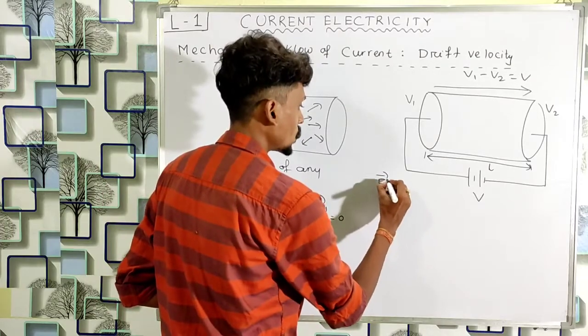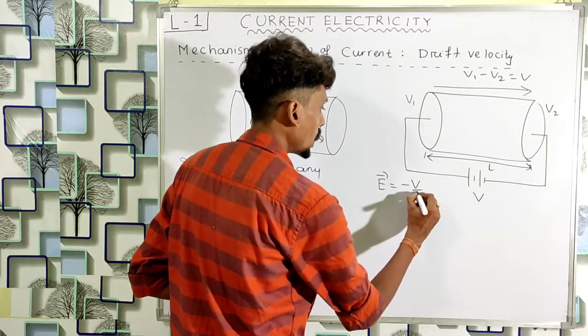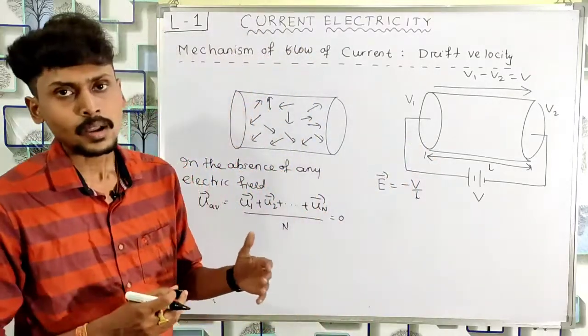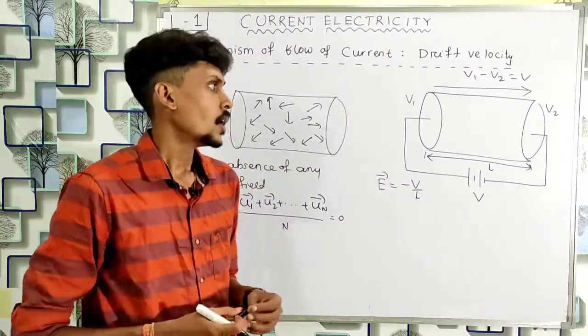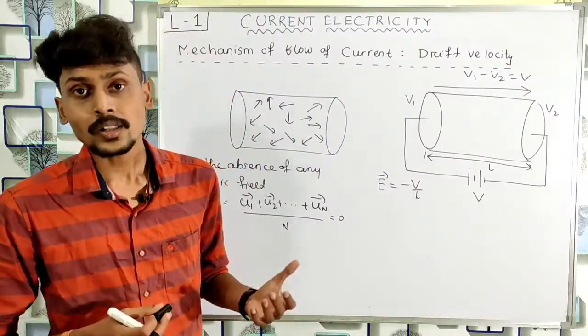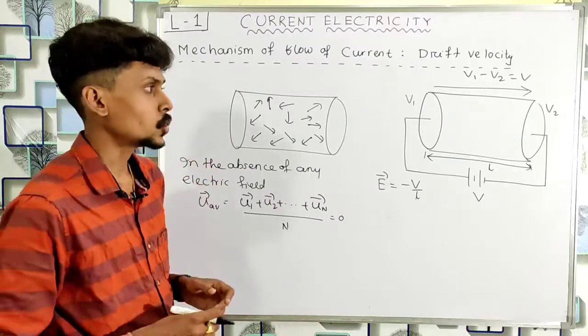E vector is equal to minus V by L. We know that E equal to minus dV by dr, where dV is the potential difference and dr is the distance between the 2 points.